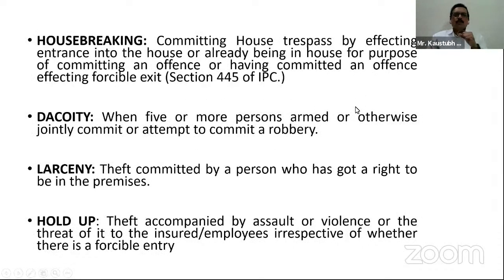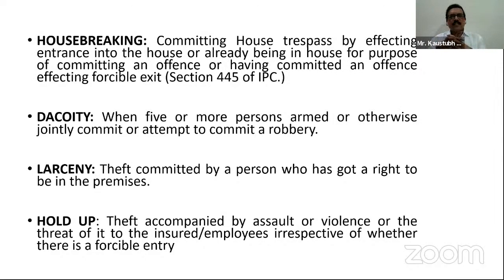What is housebreaking? Housebreaking is committing house trespass by effecting entrance into the house, or already being in the house for the purpose of committing an offense, or having committed an offense, effecting forcible exit. I will give you one example. In a business premises, a person with malafide intention has already come in as a customer.